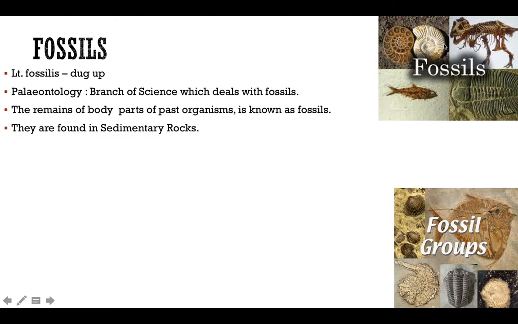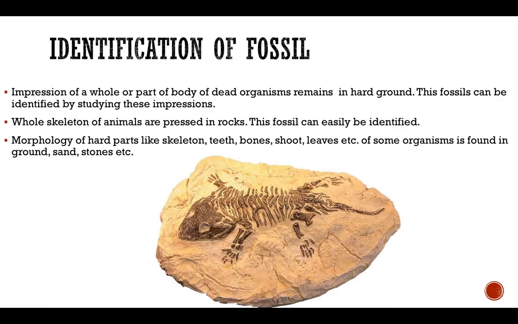Those past organisms died and were buried under the earth. After that, the soft parts of the body decayed and the hard parts remained, and those remains of body parts of past organisms are known as fossils. They are all found in sedimentary rocks, because the way sedimentary rocks are formed and the way fossils are formed is the same. That's why fossils are found in sedimentary rocks.